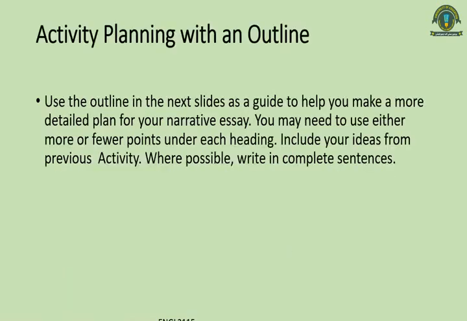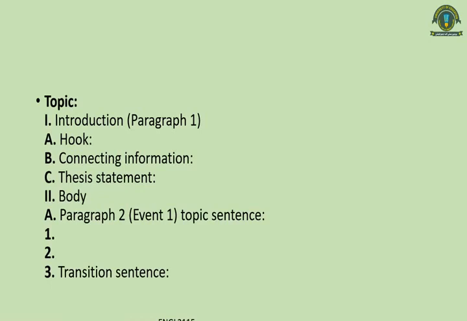When you are planning your outline, you can plan it like this. You should write what will be my hook, what will be my connecting or background information, and what will be my thesis statement. Students, if you do your essay writing with the help of an outline, it is really going to help you and teach you the essay.